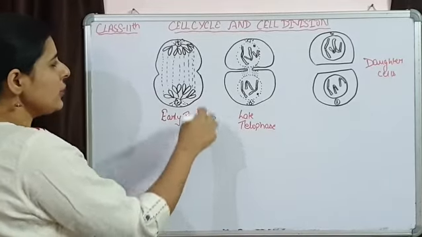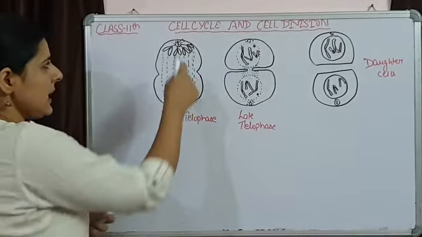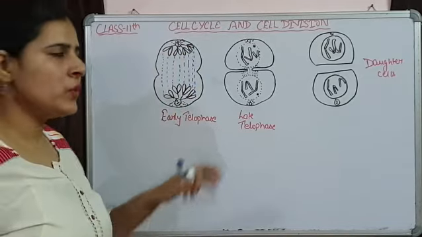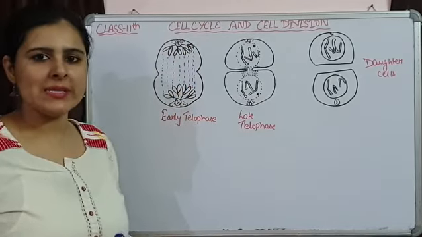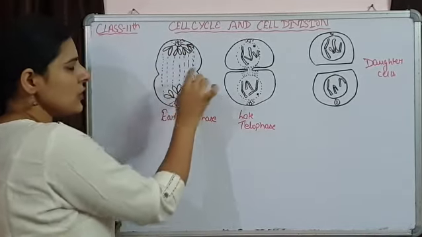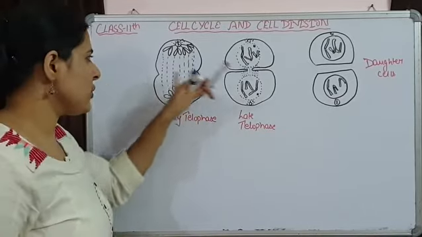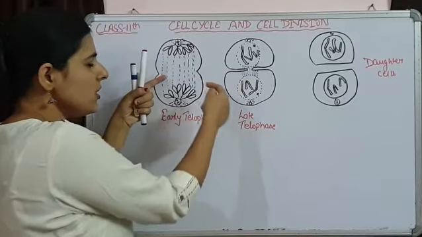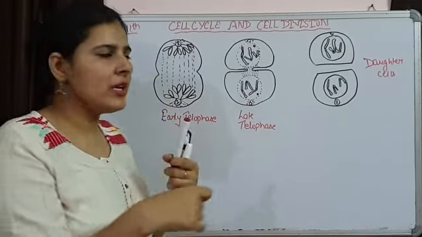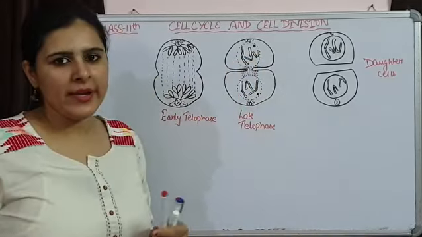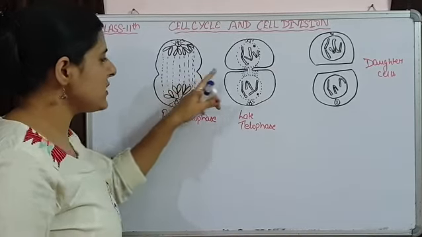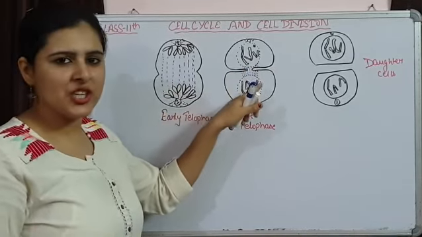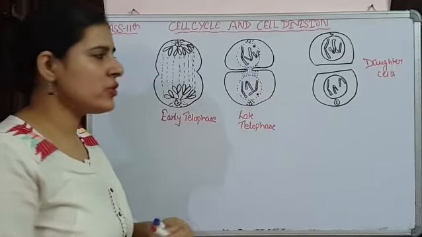So at early telophase, chromosomes are present at opposite ends. Here the cytoplasm is going to divide, that is, the protoplasm will divide with the help of a constriction which moves inward, and this constriction divides the cell into two parts. The spindles present here are going to degenerate, there will be degeneration of spindles.